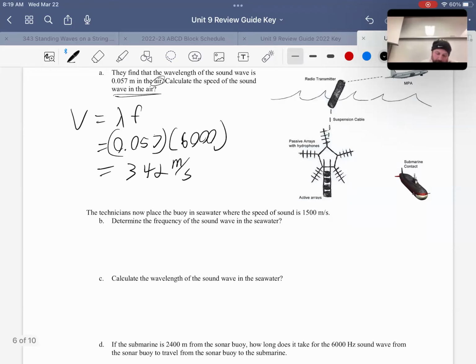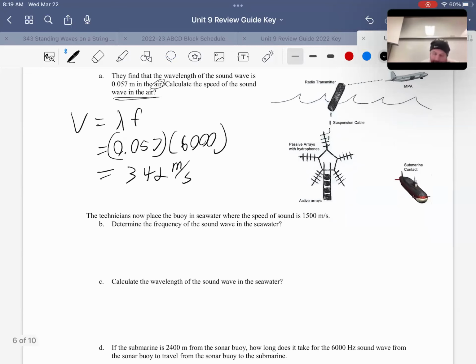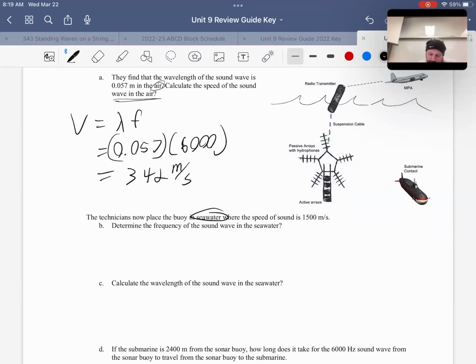All right. So then the technician now places that buoy. So that's what they know about it. Now the technician places that buoy in seawater where the speed is that. So we've now changed the velocity. The velocity is 1,500 meters per second, not 342. So determine the new frequency. Hey, it's tricky. This is tricky.